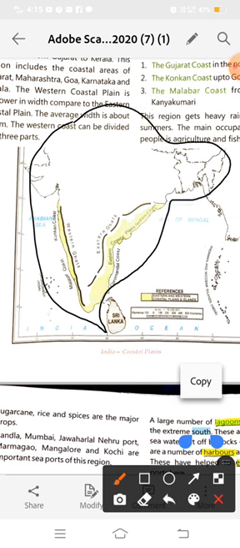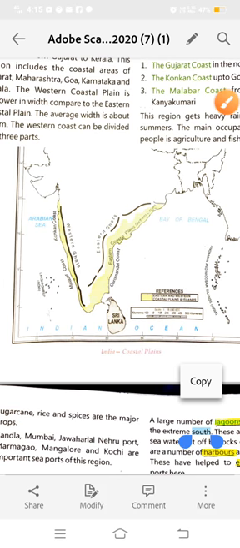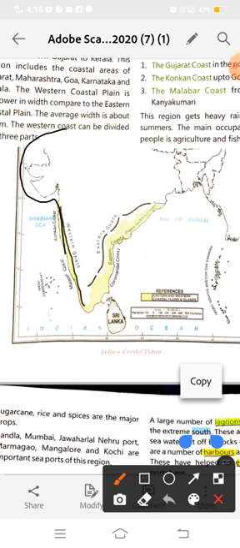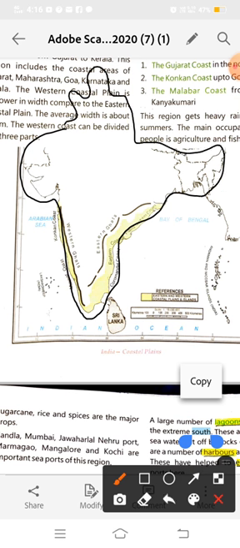Okay, so Andaman and Nicobar Islands, Lakshadweep, and this portion of India comes in the mainland of India. And the Andaman and Nicobar Islands are far from the mainland of India. This is the mainland and this is Andaman and Nicobar. So these are far from the mainland of India.